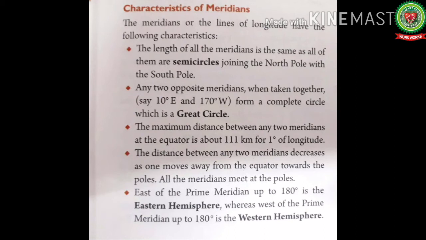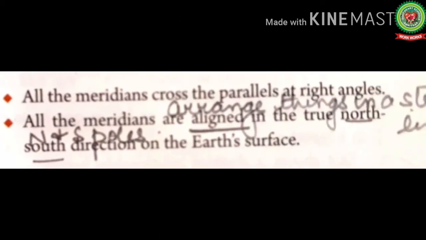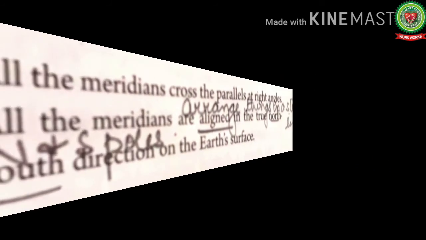East of the prime meridian up to 180 degree is the eastern hemisphere, whereas west of the prime meridian up to 180 degree is the western hemisphere, that we have already discussed in the starting. All the meridians cross parallels at right angles, forming a grid. The last one: all the meridians are aligned. Aligned means arranged in a straight line in the true north and south direction on the earth's surface. True north and south direction means North and South Pole.